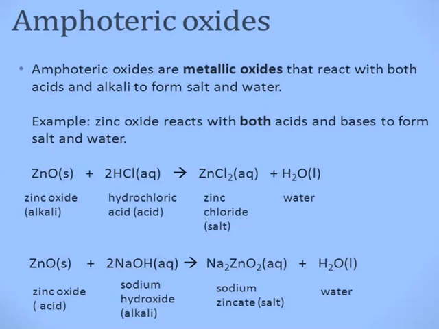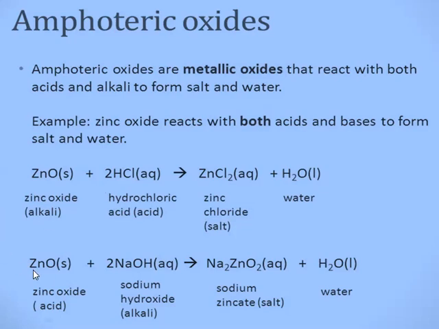In the first case, zinc oxide reacts with hydrochloric acid in the diluted form to give zinc chloride, the salt, and H2O, water. The reaction is a neutralization reaction as we get salt and water. The acid is hydrochloric acid, hence the base present in the neutralization reaction is zinc oxide. This is the normal tendency of a metallic oxide acting like a basic oxide.